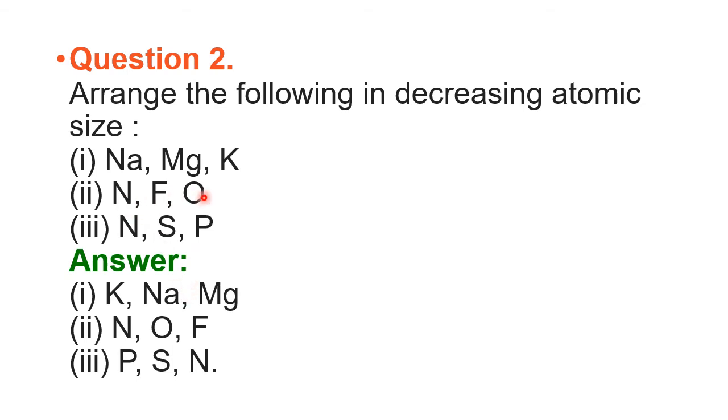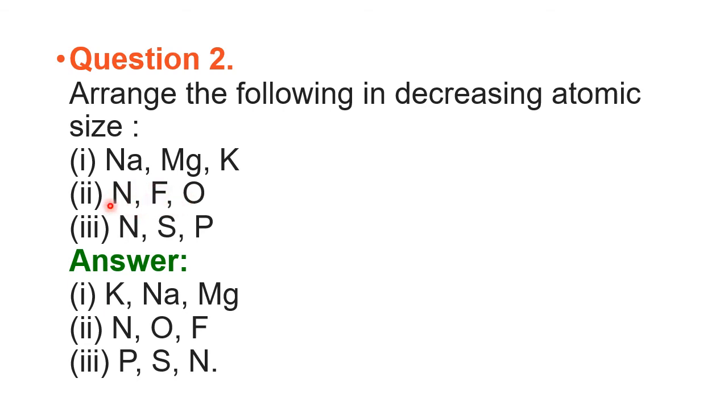Here in this combination, nitrogen, fluorine, and oxygen, which has the larger size? Nitrogen belongs to the 15th group, oxygen belongs to the 16th, and fluorine belongs to the 17th group, but they belong to the same period, the second period. So it is 15, 16, 17.